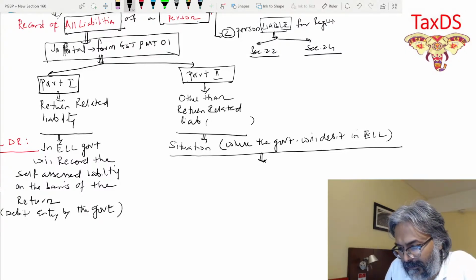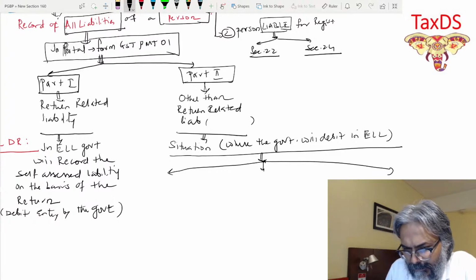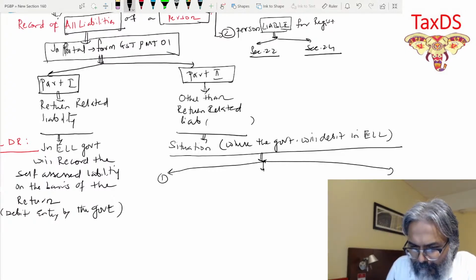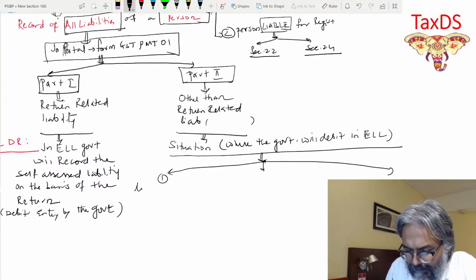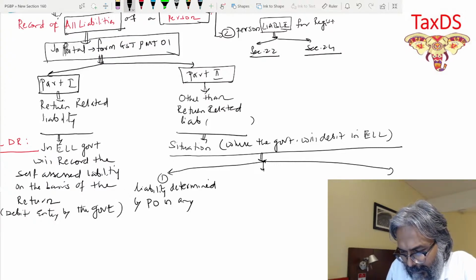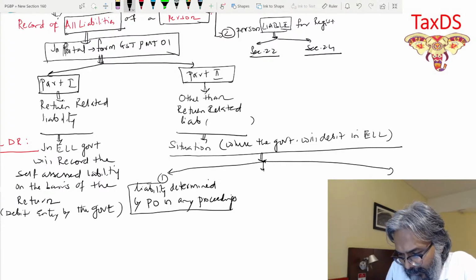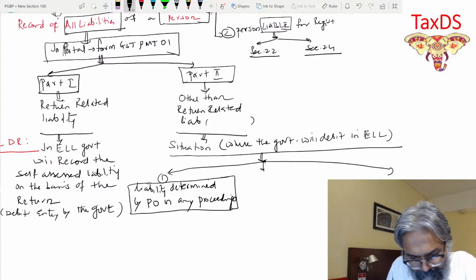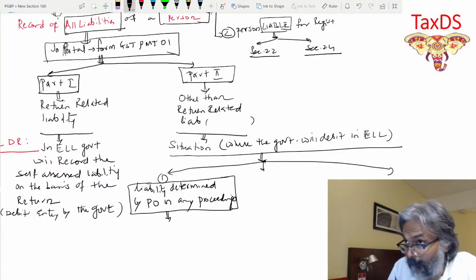I gave you the examples. First one, the liability determined by a proper officer in any proceedings.